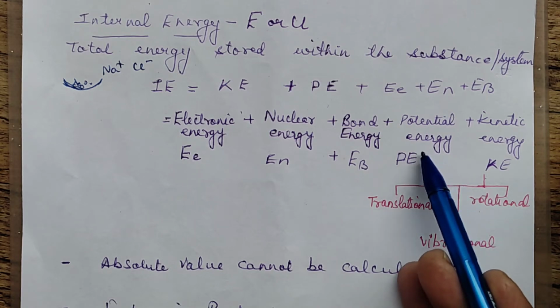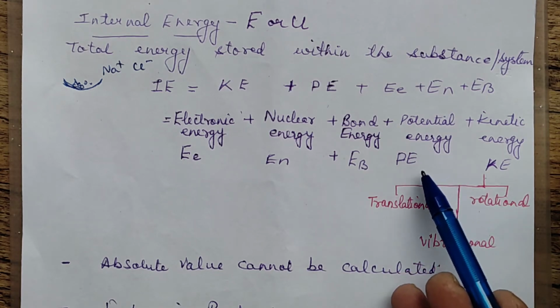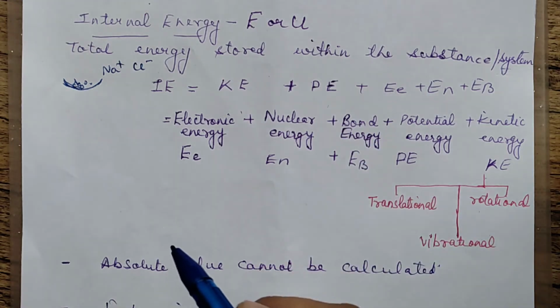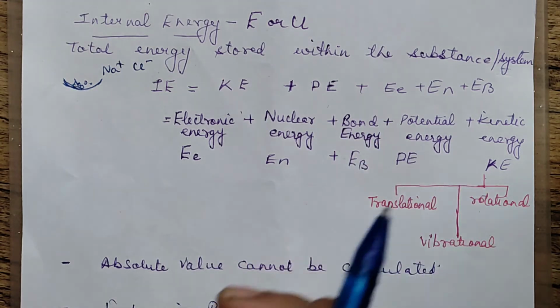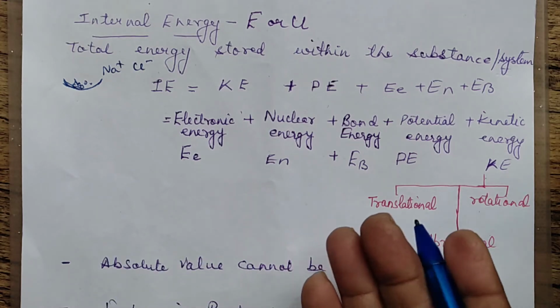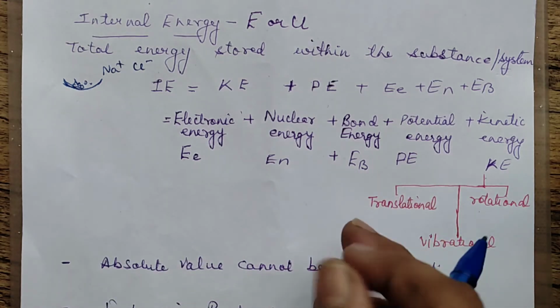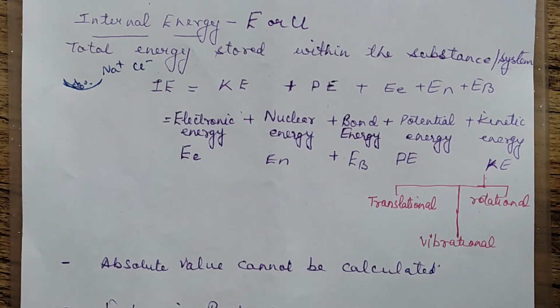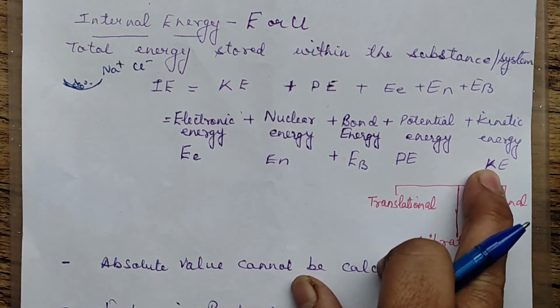Potential energy is also because of the attractive force between the nucleus and the electrons. That is because of the positions. There can be potential energy because of the attraction force between the system and the gravity, that means in terms of the gravitational force. You can have a kinetic energy.